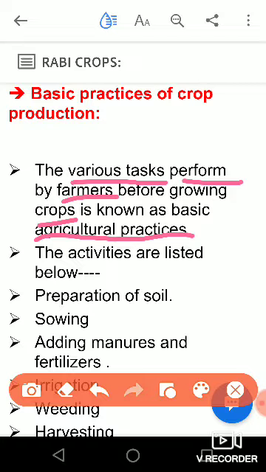Here, growing crops, or crop production, is also an examination for the farmers. So that is why the farmers also have to be prepared and ready to grow the crops. They have to do certain activities so that they will grow good quality crops or yields. That is why they have to perform these activities. So now what are these activities?